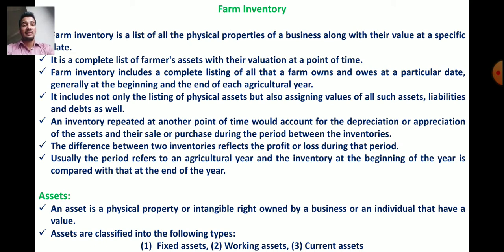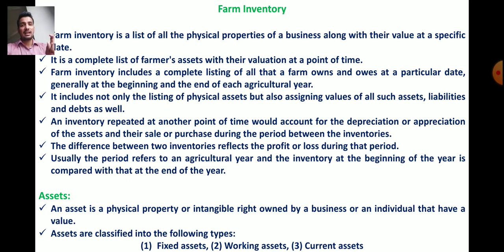Assets are the physical properties or intangible rights owned by a business, an individual or a farmer, which have a value.